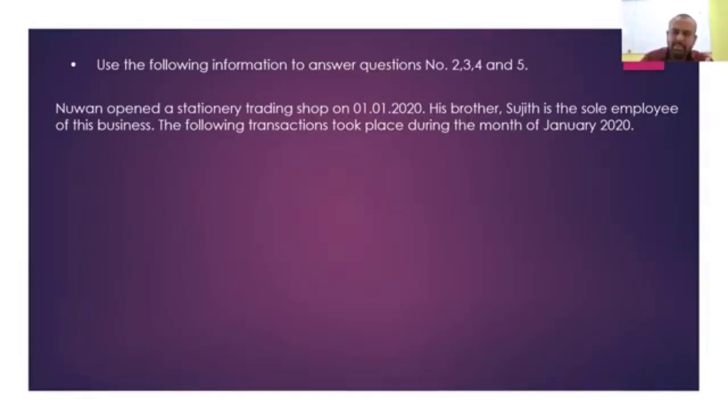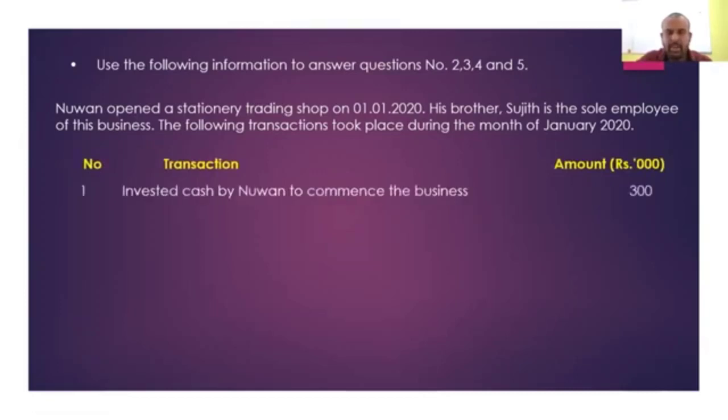This is a just started business. This is a trading business, and they are giving this information for a month. With that idea, we will read the transactions. Transaction number 1. Invested cash by Nuan to commence the business, 300,000. Initial capital investment. Then purchase stationery on credit, 200,000.